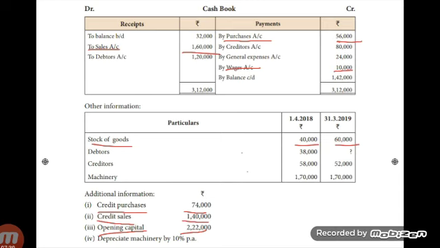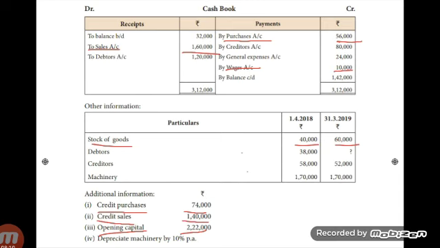Then next step. What is the next step? Preparation of total creditors account. Children, in our question, opening and closing balance of creditors are given. Then credit purchases is also given. Cash purchases is given in the cash book. That means all information is given in the question, so we need not prepare total creditors account. Thus, the next step is the preparation of trading and profit and loss account.